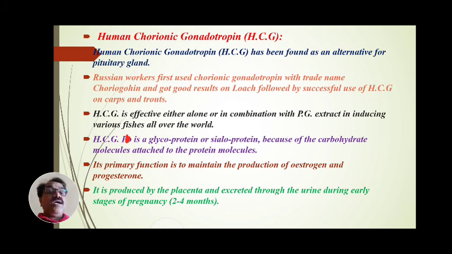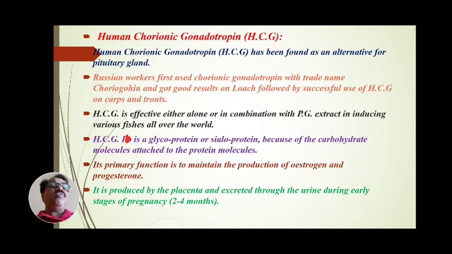A glycoprotein is the attachment of a carbohydrate molecule and a protein molecule.